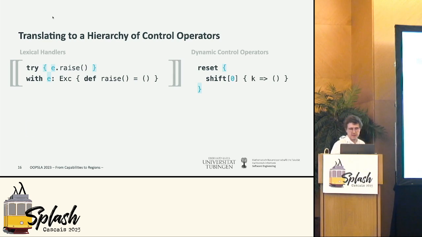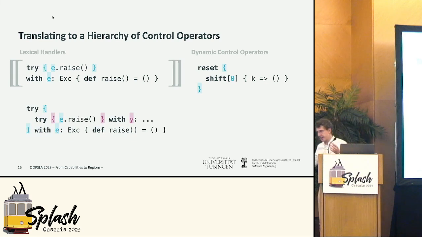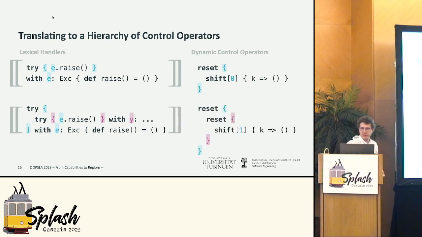Right. So now if there is an additional handler in between the one that we actually want to transfer the control flow to, well, we translate this to the following. So we still have these 2 resets that correspond to the 2 handlers, but now we need to jump over one. So this is now shift 1 in the CPS hierarchy.